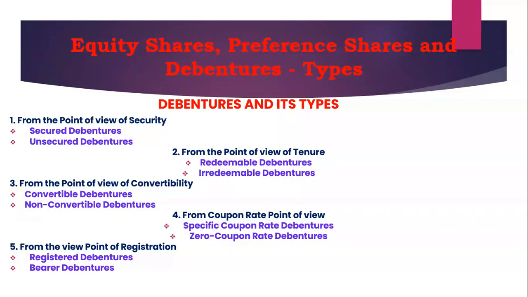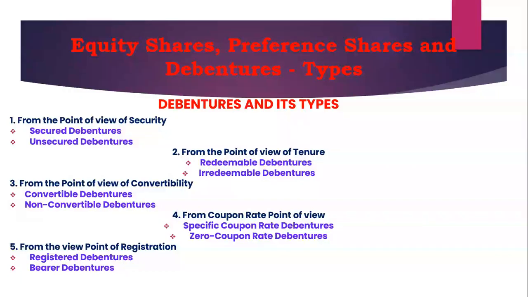Then irredeemable debentures are also called perpetual debentures. Perpetual is nothing but permanent in nature. The company doesn't make any attempt to repay the money borrowed by circulating such debentures. These debentures are repayable on the closing of the company. Mostly these debentures are permanent in nature. This type of debenture will be used for the long run.